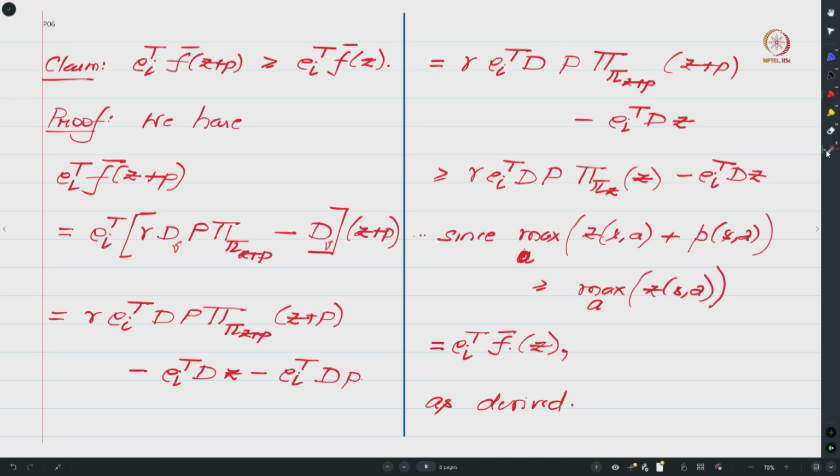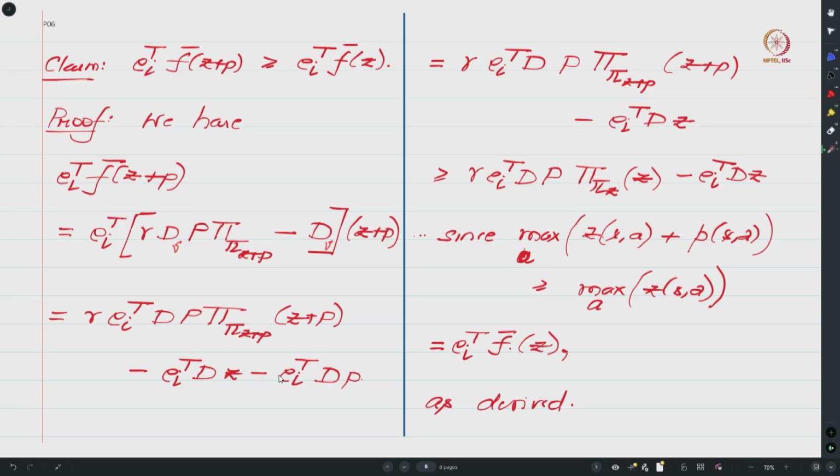So this e_i transpose I can take inside, and this will become e_i transpose D_nu pi subscript pi of z plus p, bringing it here, minus e_i transpose D_nu times z minus e_i transpose D p.